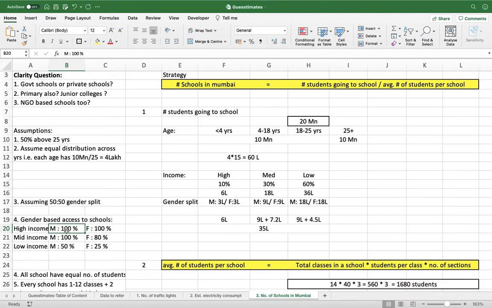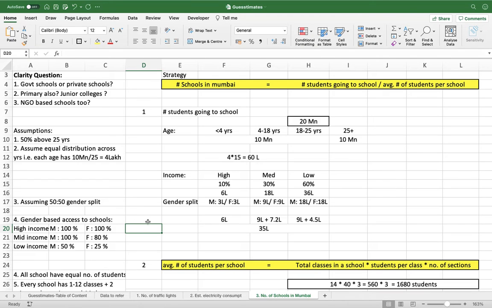In the high income group, I have taken an assumption that both male and female will be having 100% access to education. And when I say education, I'm just considering that everybody will be going to school. So there might be a case that they are homeschooled also, but for the sake of this exercise, I'm taking that number to be negligible, and I'm assuming that everybody in high income group is going to school. Okay. Again, you can bounce this off with your interviewer, and if he asks you to take homeschooling also into consideration, or maybe subtract it or something like that, then you can do that.